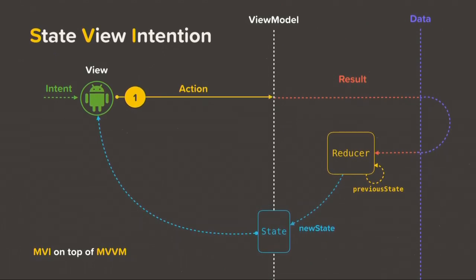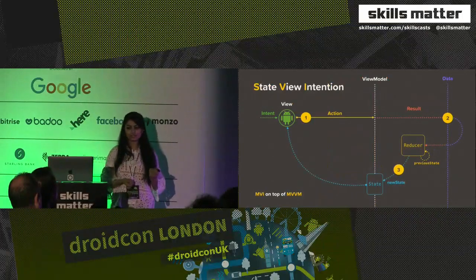So what we're going to do is take this, implement it in reactive, and do it in 5 parts. The first part is sending actions to the view model. Second part is converting each and every action to a stream of results. Third part is taking the previous state into the reducer and creating a new state.